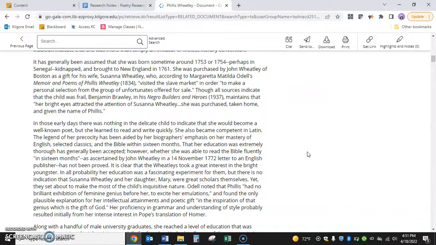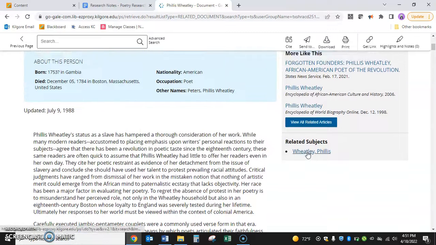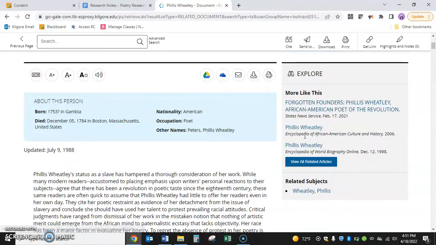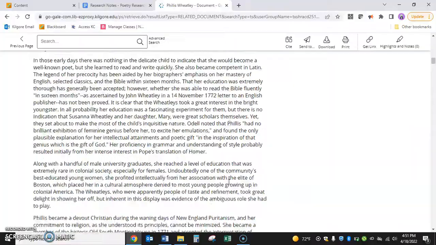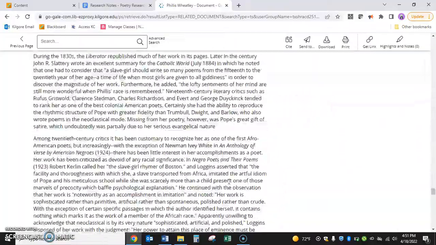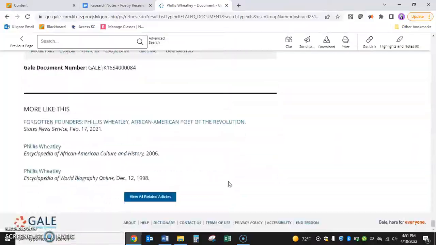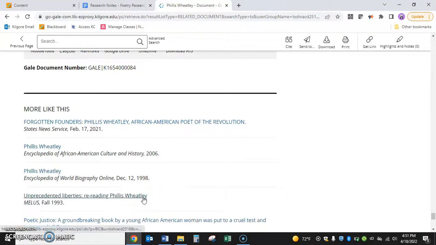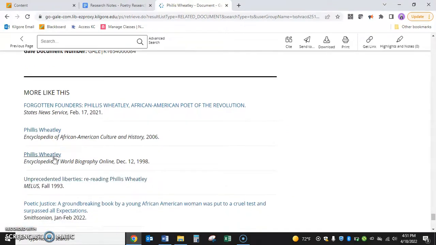And so a good way, remember we have to have 4 sources, so a good way to find additional sources about my poet is if I look right here, it's going to say explore, and there's going to be related articles. Sometimes it's not on the side, sometimes you have to scroll all the way down. There's a lot of information in this. So sometimes you have to scroll all the way down, but you're going to see that there are more sources like this, more related articles.